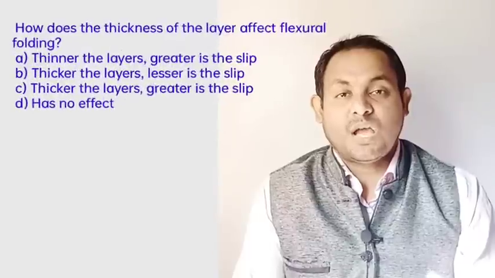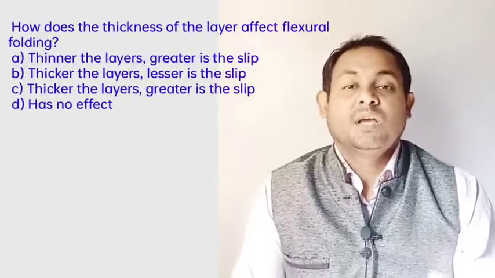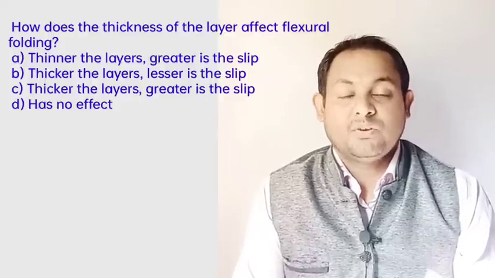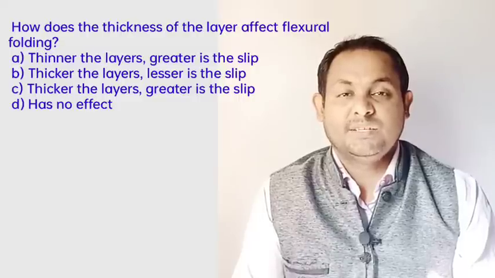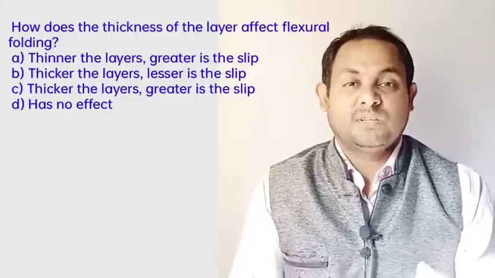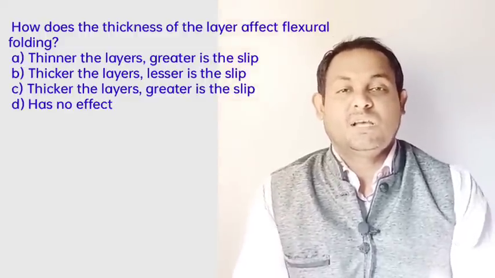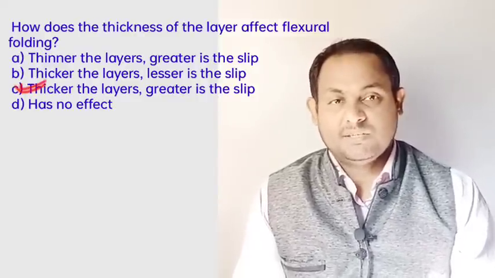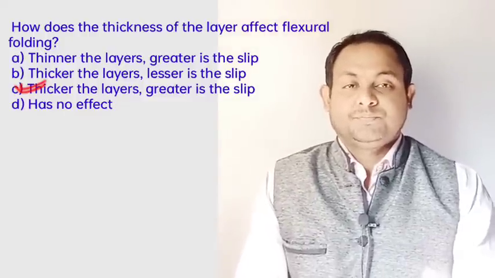Next, another question: how does the thickness of the layer affect flexural folding? The thickness of the layer and the nature of the content are important factors on which the amount of slip depends, and the thicker the layer, the greater the slip. So option C is the correct answer. The thicker the layer, the greater the slip.